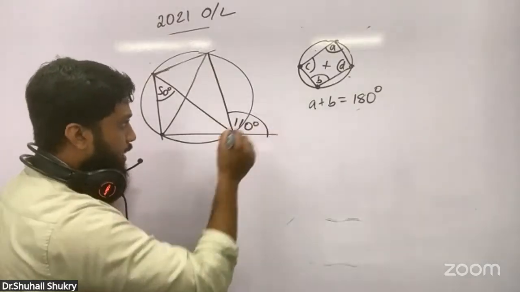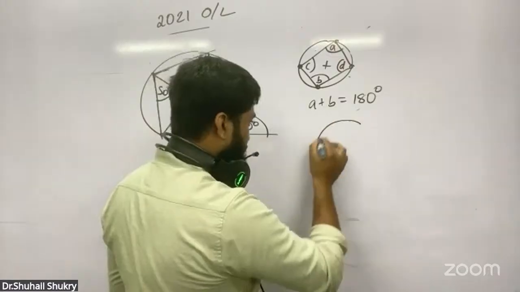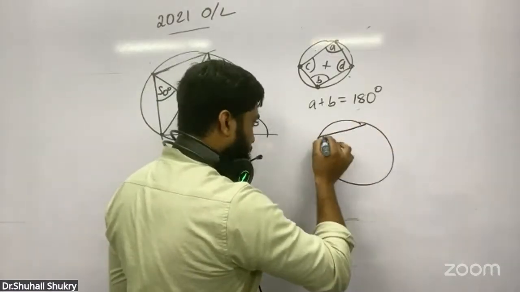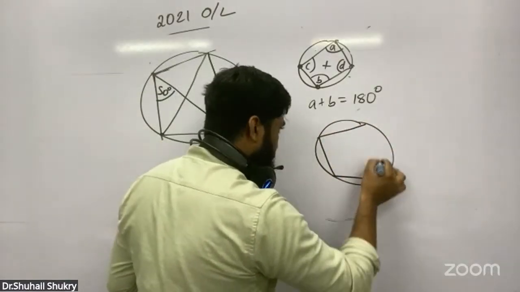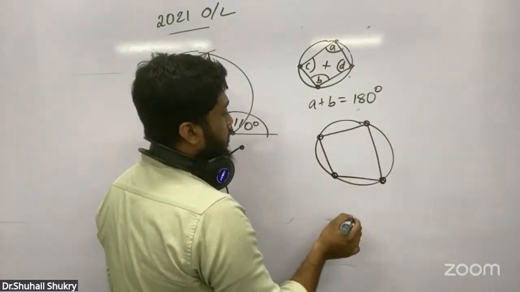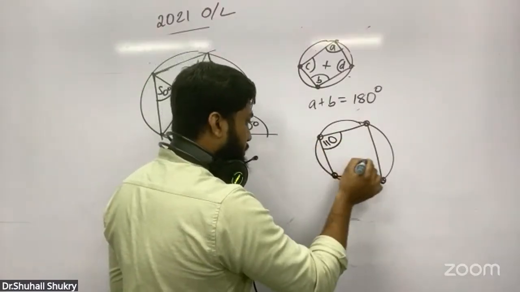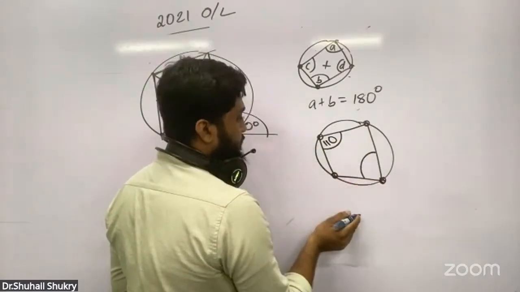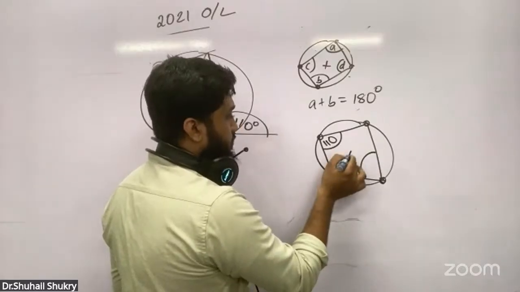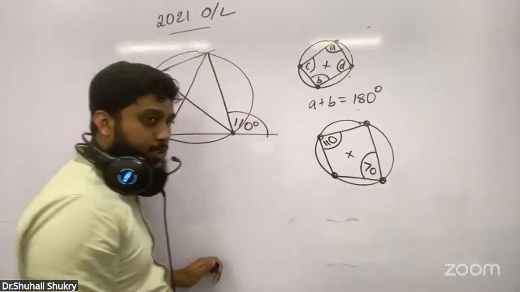And there is another theorem from this, but as a separate theorem, no need to tell. If this one is 110, how much is this? Both should add to 180, so this 110 means this should be 70.